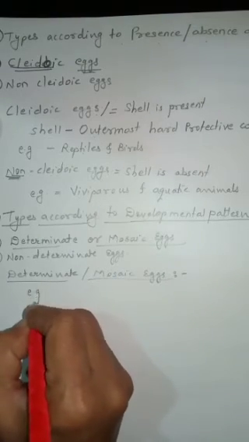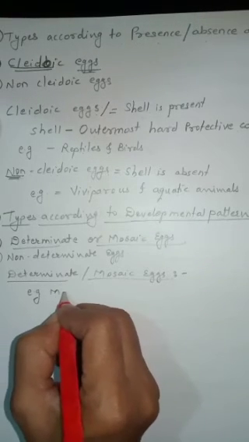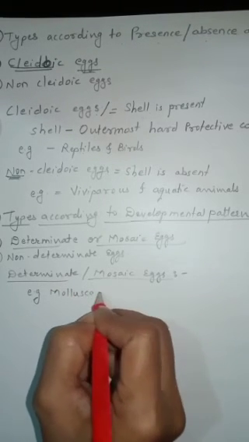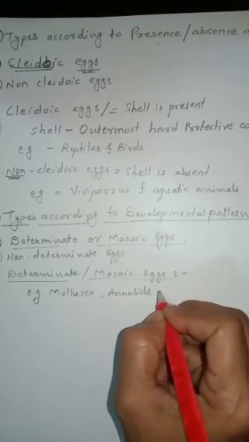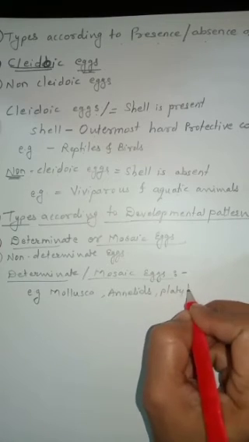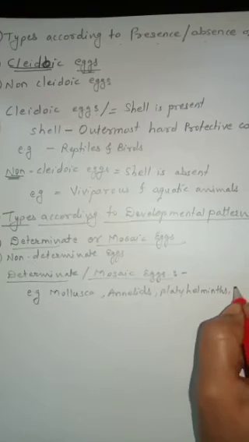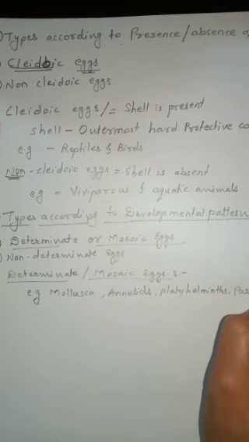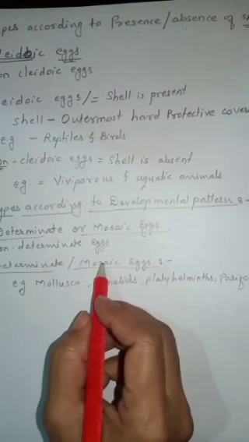And the examples are mollusca, annelids, platyhelminthes, porifera. These are the examples of determinate eggs.